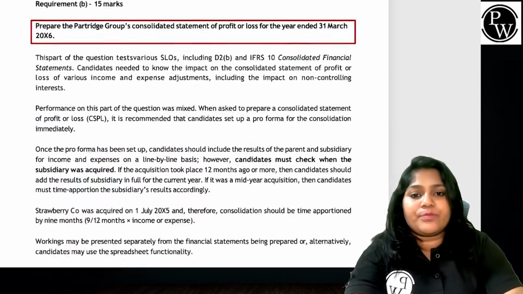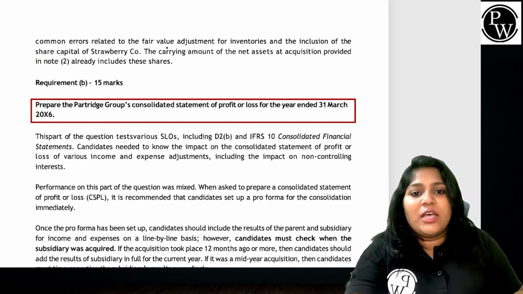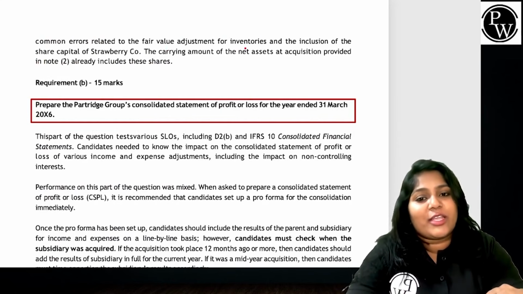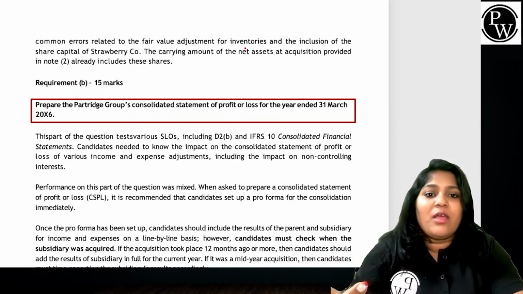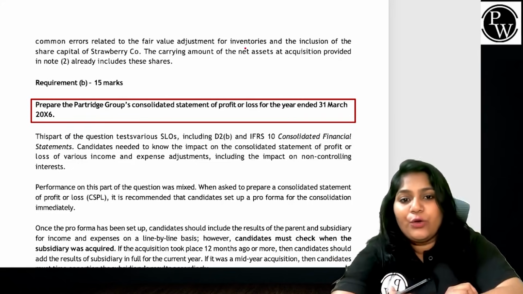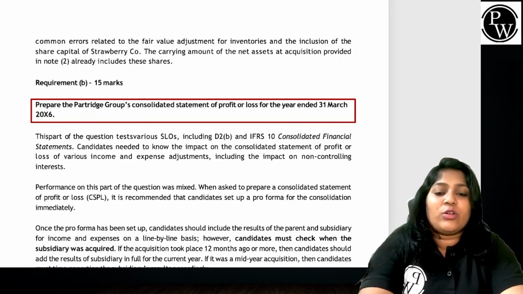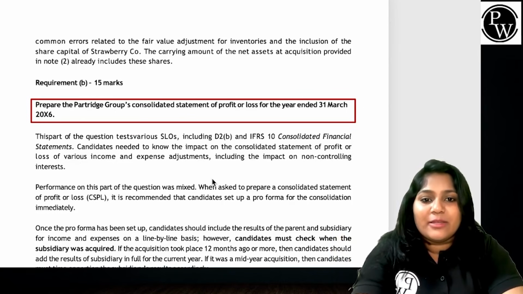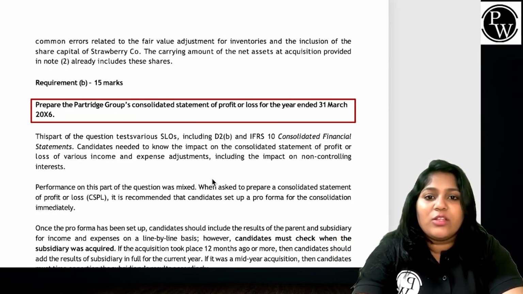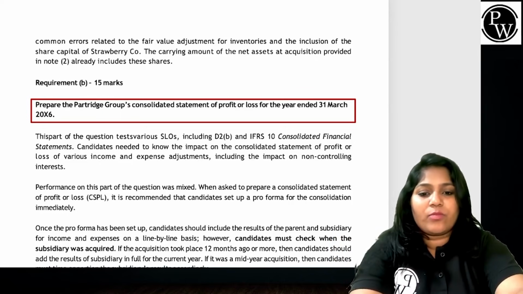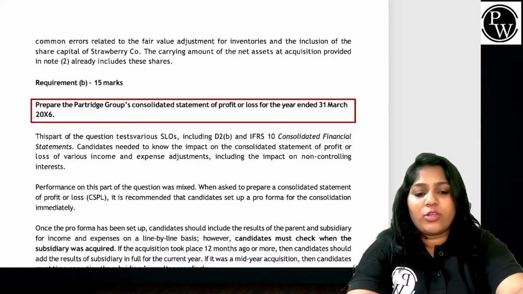The most common errors related to the fair value adjustment were inventory, and inclusion of the share capital of Strawberry Company, as the carrying amount of the net assets at acquisition was provided in note 2 and already included these shares. So guys, sometimes when I give it, please read. So you have calculated NCI wrongly. Correct, you have calculated NCI wrongly.